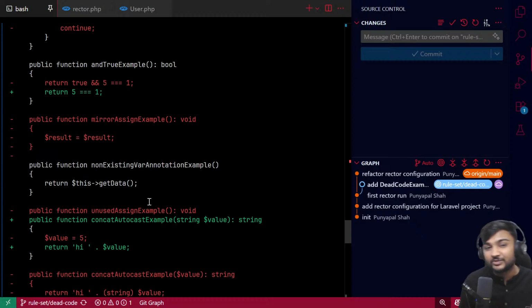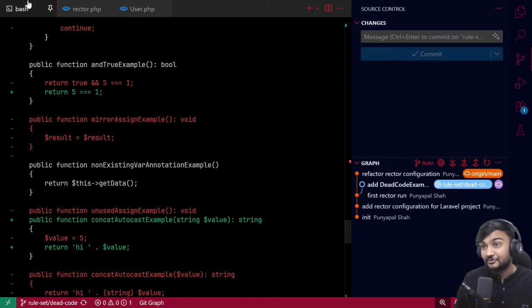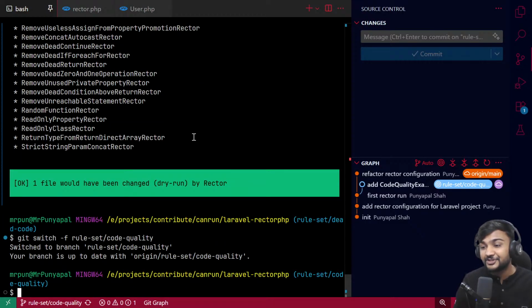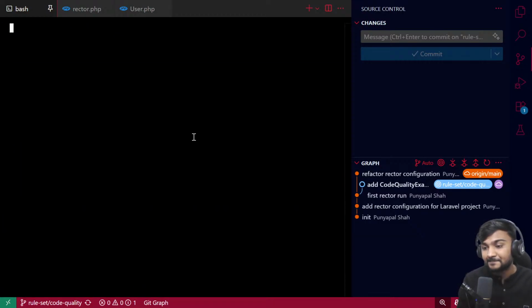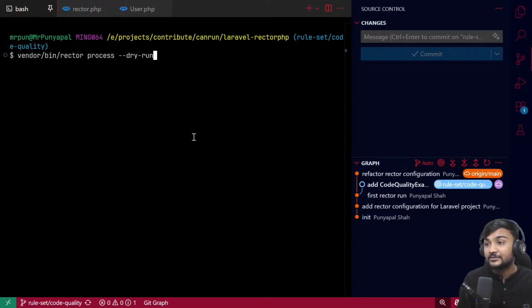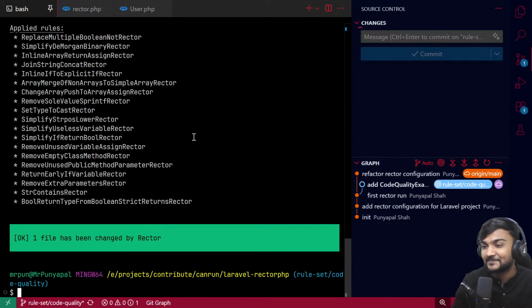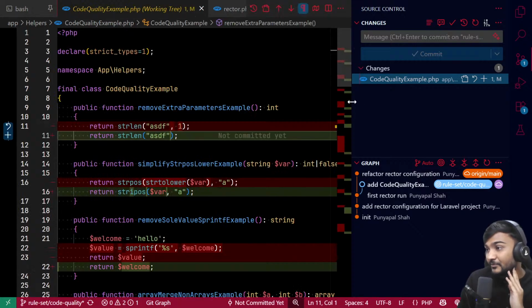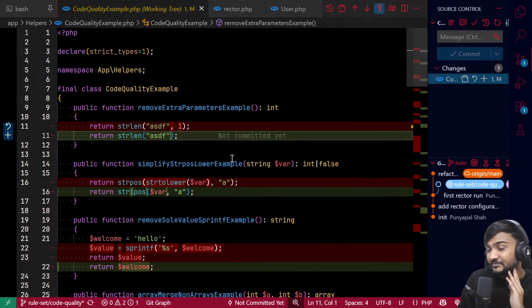So it will help you to remove the dead code. Let's see one more thing which is also important: code quality. I have quickly switched to the code quality branch, and let's run Rector again. I hope I'm going slow. Okay, so it has now run multiple things. Let's see what actually it has done.